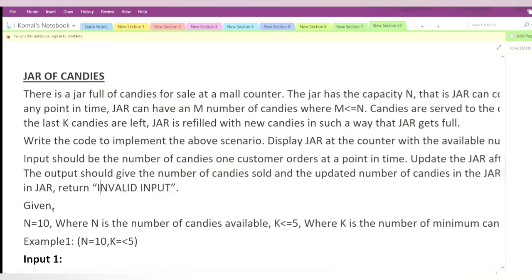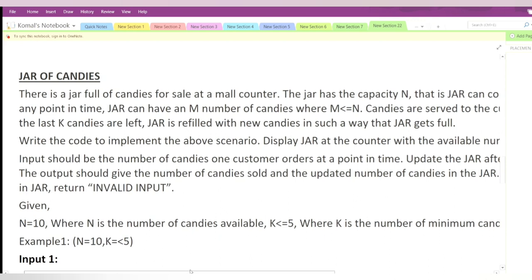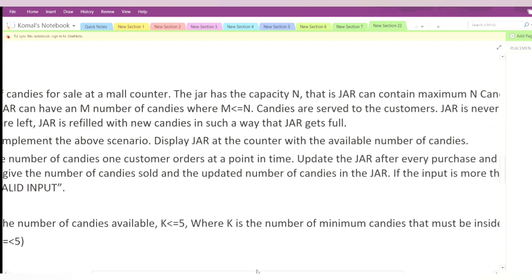It is also given that n is equal to 10, where n is the number of candies available. The maximum capacity of the jar is n. So they have already given that the capacity of the jar is 10. It cannot be more than 10. And next it is saying k is less than 5, where k is the number of minimum candies.